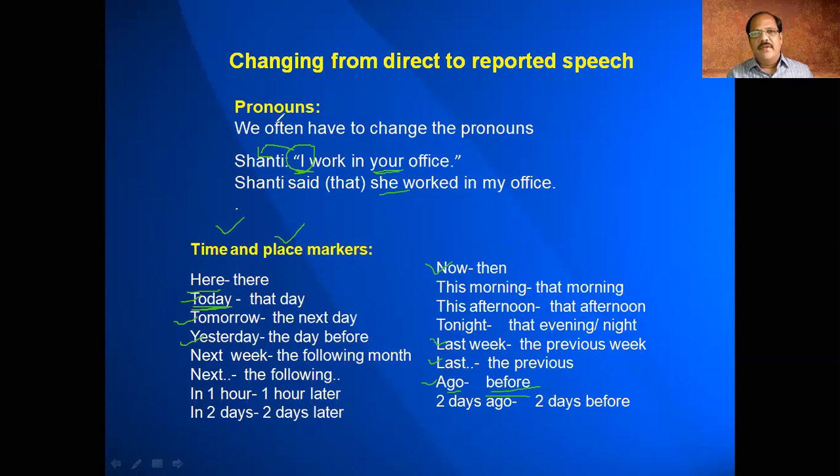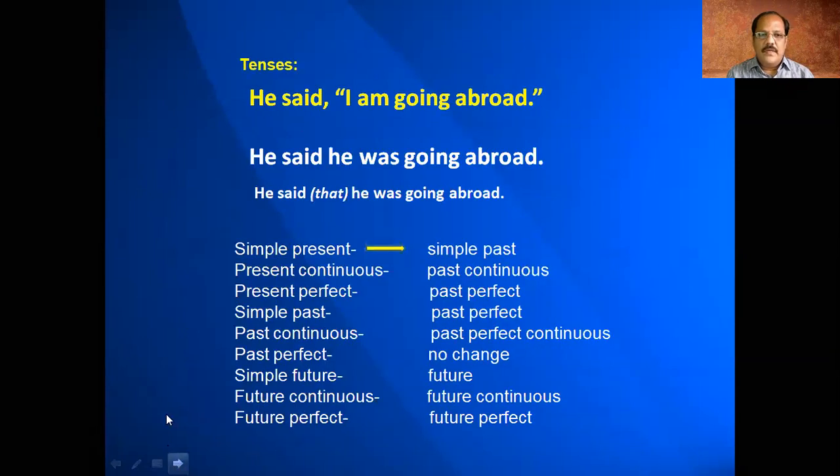So when you look at the pronouns, we are changing the pronoun and we are also taking care of time and place markers, isn't it? So that way, we make changes. Look at how you are going to change the tenses. We need to have good knowledge about the tenses. At least we should be able to identify the verb structure so that we can change them more easily. So what should be done, especially when you are converting active voice into passive voice.